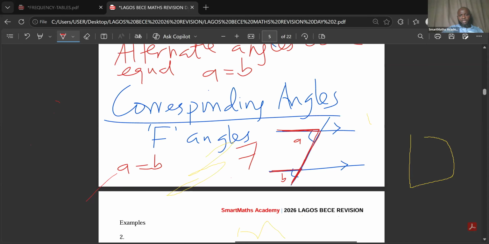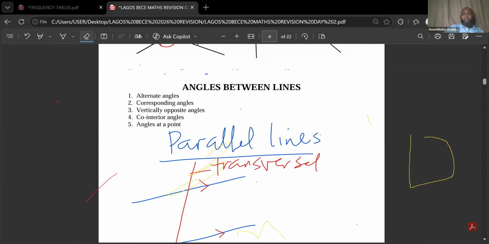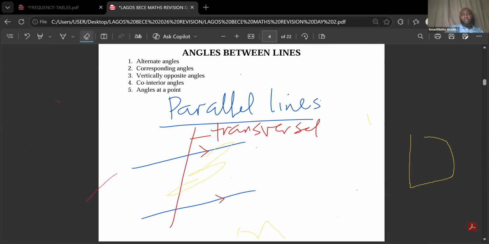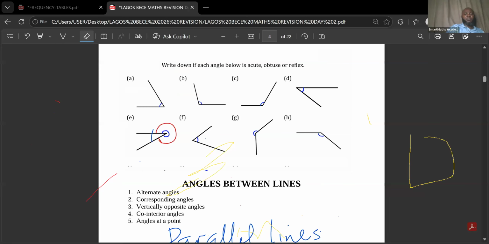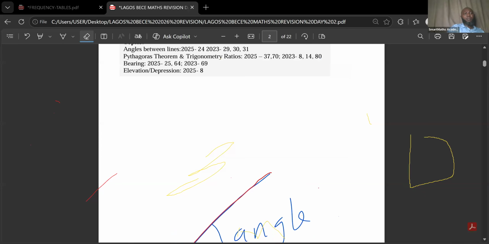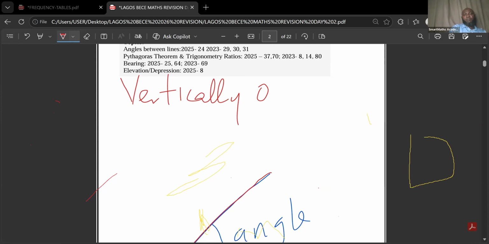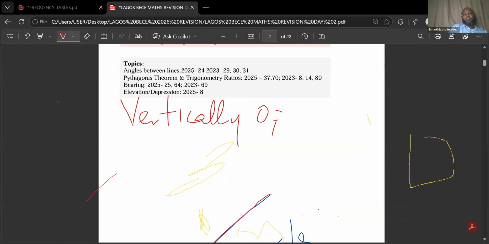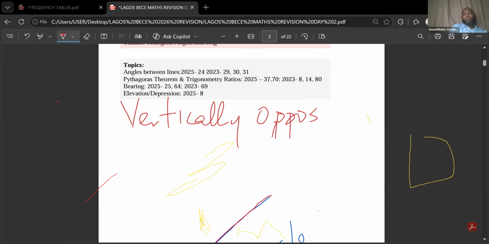Now the next one is vertically opposite angles. That one is very simple. I'm going to do that one here. Let me look for a space. Okay, let's use this place. Let's come here. Vertically opposite angles.